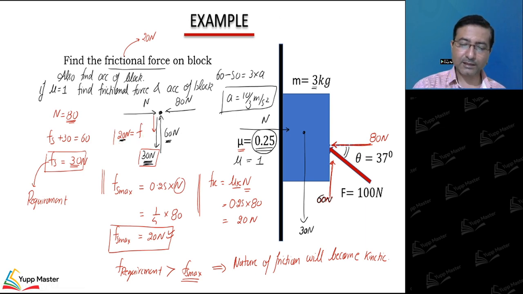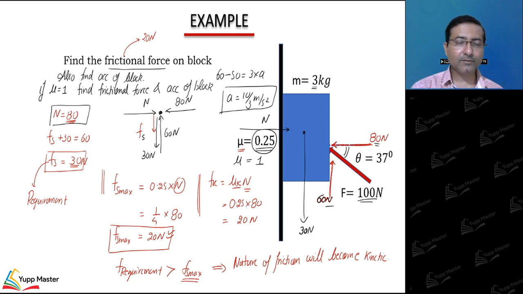So I'll assume that nature here is static. I don't know. So nature is static. So component of this 100 is 60 and 80. So 60, 80 component of 100, and then weight is 30. 30 I have drawn here. So let's again solve.